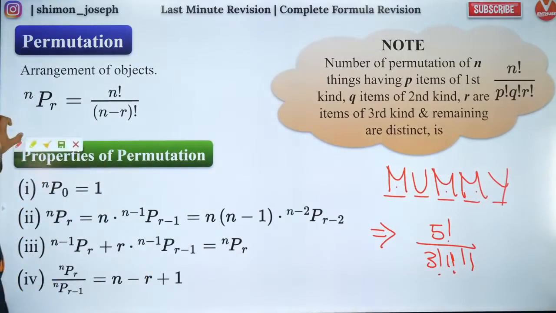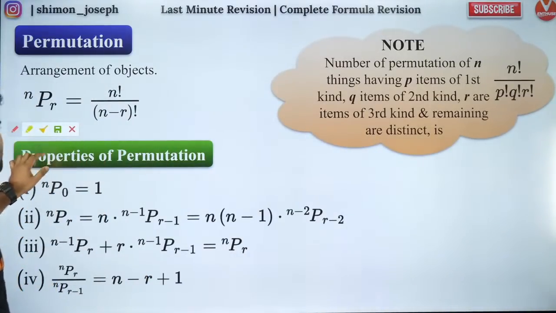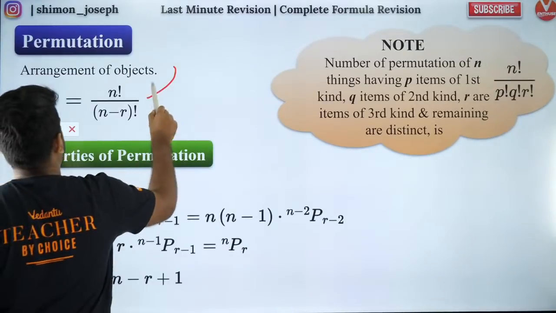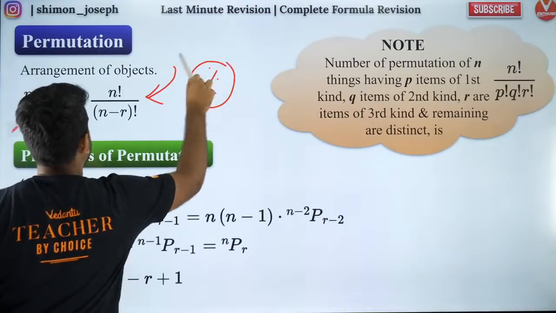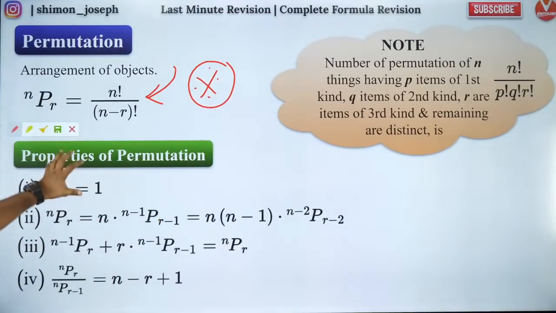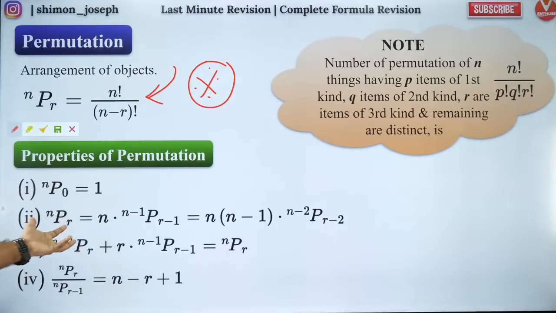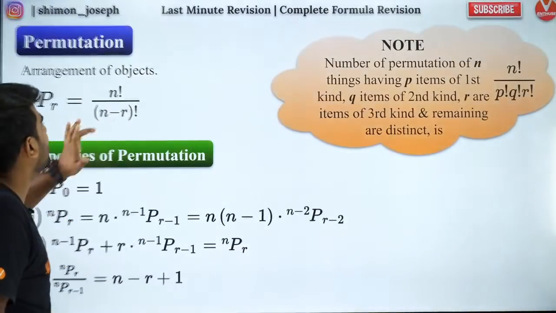Now, there are certain properties of the permutation coefficient as well. You can go through them. It is not very important, but if you can memorize it, you can. It is good to know because you can always derive it. If you know this, it is all right. This other thing is mandatory; you should know it. But these properties, I would not recommend memorizing, though if you have the capacity, go for it. Okay, so let's proceed, guys.